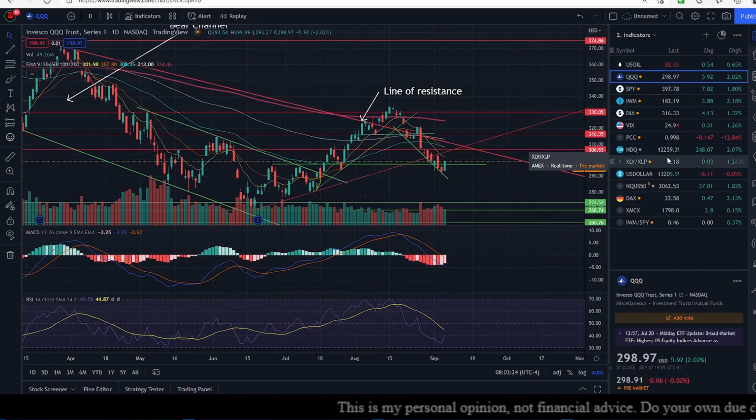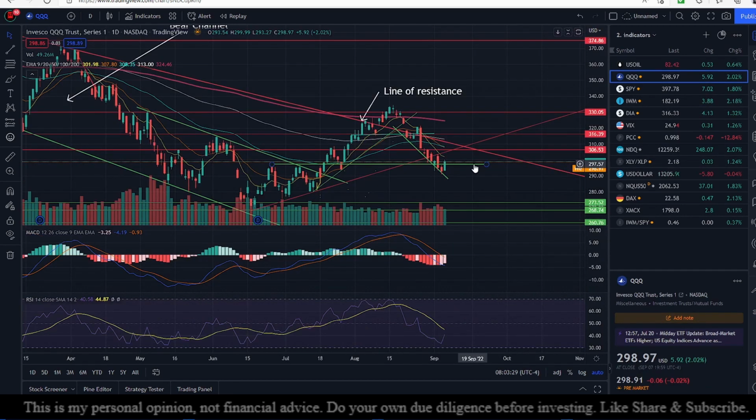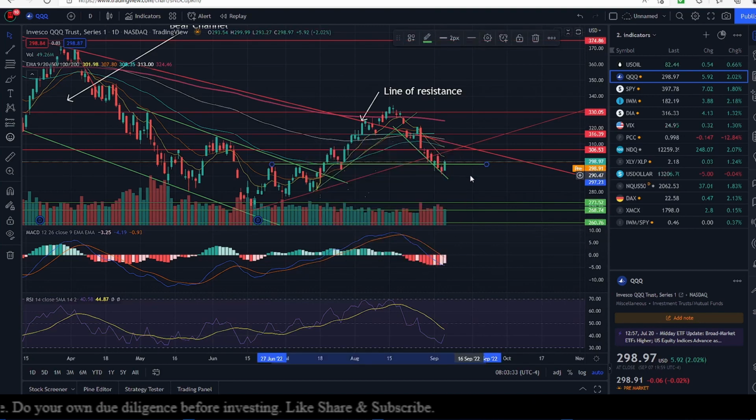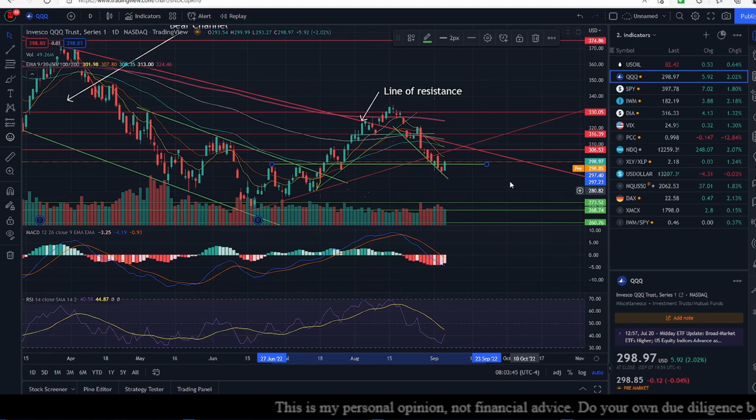If you look at QQQ, it's down 0.02% today. It has converted the earlier resistance of 297.40 into a support. And today, pre-market, we are down 0.02%. The 9-day exponential moving average, which is sitting at 301.98, still continues to be a resistance for us.